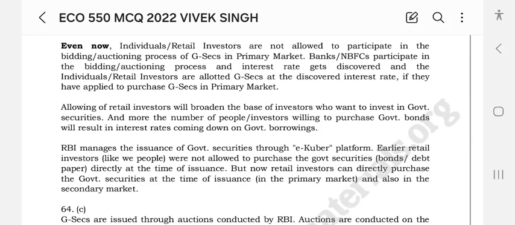RBI manages the issuance of government securities through the e-Kuber platform. Earlier, retail investors like us were not allowed to purchase government securities, bonds, or debt paper at the time of issuance, but now retail investors can directly purchase government securities at the time of issuance in the primary market and also in the secondary market.